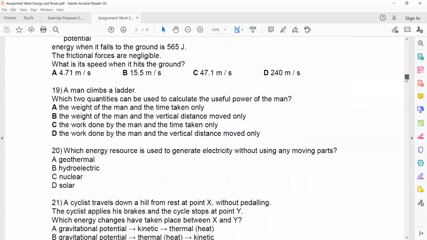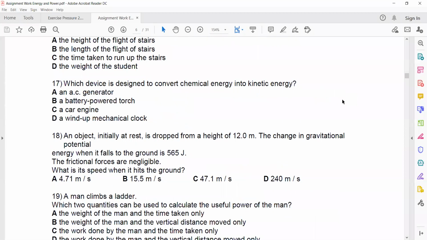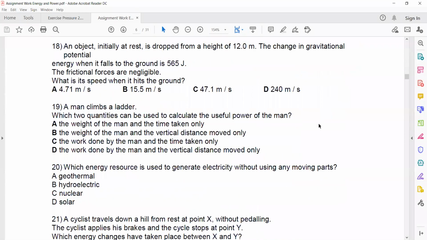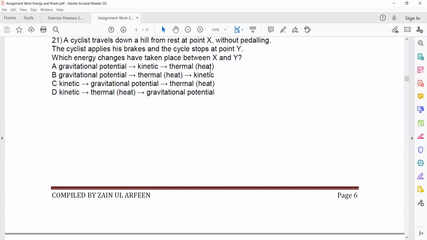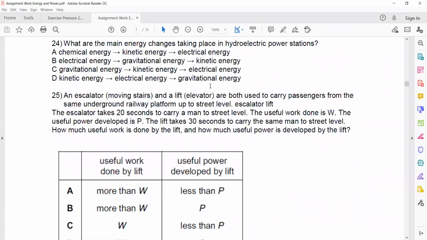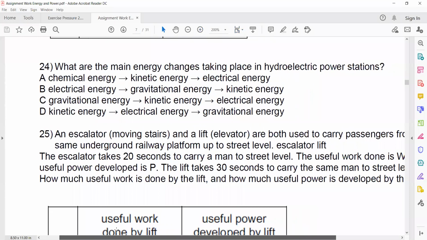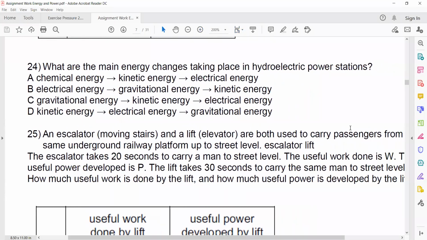Some questions related to the energy topic. Randomly, I will take the question so that you have understanding. Question 24. What could be the answer for question 24? What are the main energy changes that take place in a hydroelectric power station? Everyone should participate to show understanding. Even if your answer is wrong, that's not an issue.